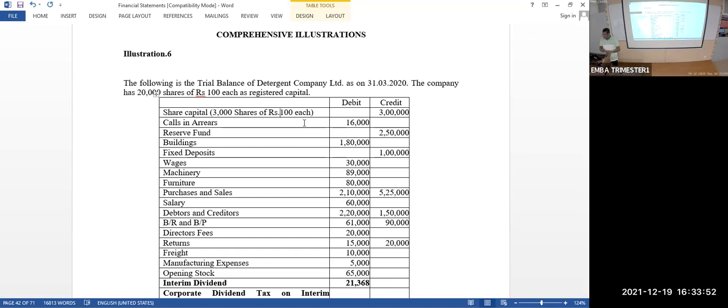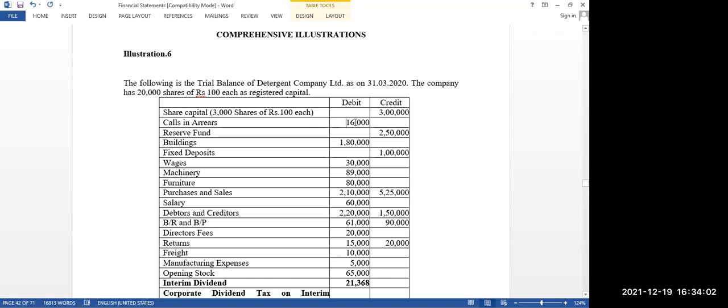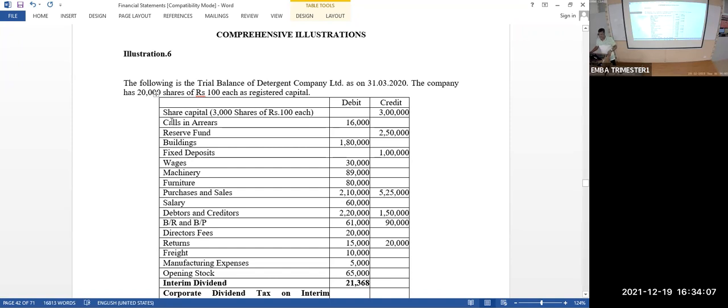So some of the shareholders have given some amount, but they did not pay the full amount. The amount yet to be received from shareholders is how much? 16,000 rupees. That's called calls in arrear. First call in arrear, second call in arrear. But in today's environment, this case may not appear, because in the IPO you are paying the entire amount the first time itself. The share price is 100 rupees, you pay 100 rupees only. There is no first call, second call, final call, not even application money. In the application stage itself, you pay all the money.